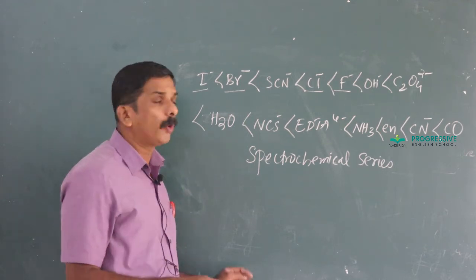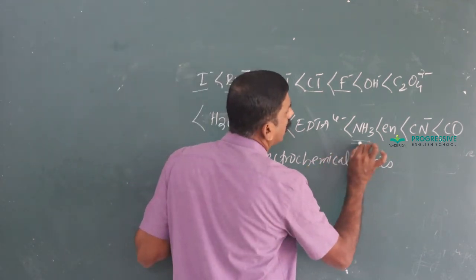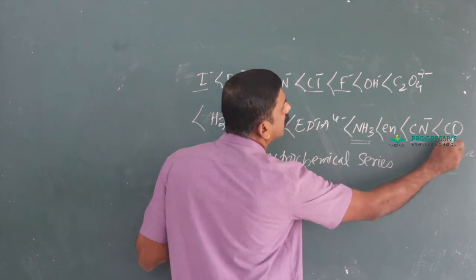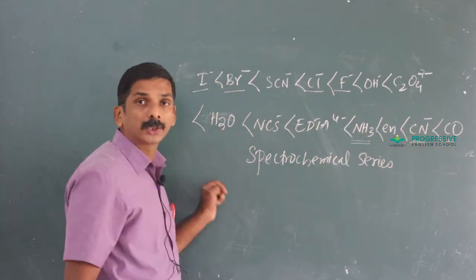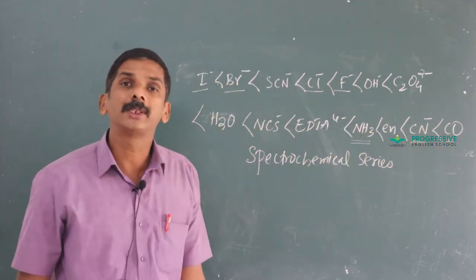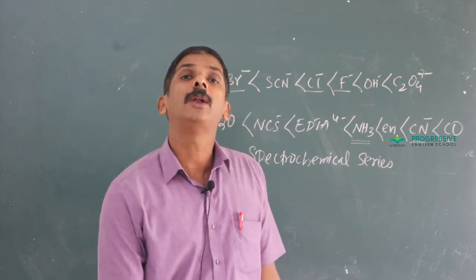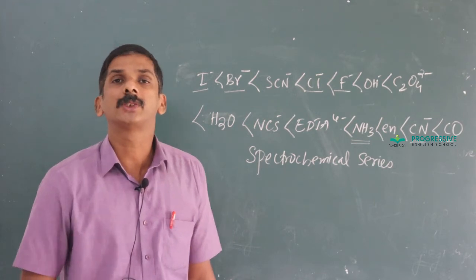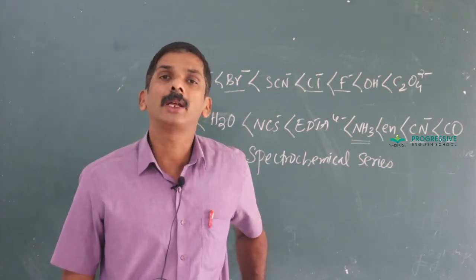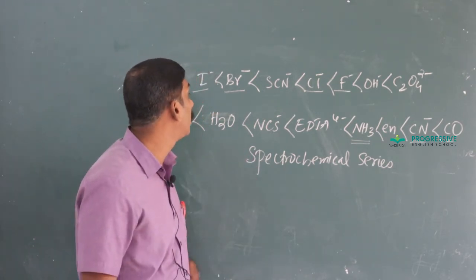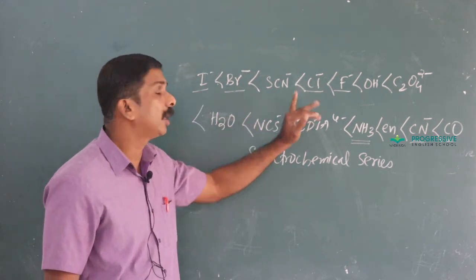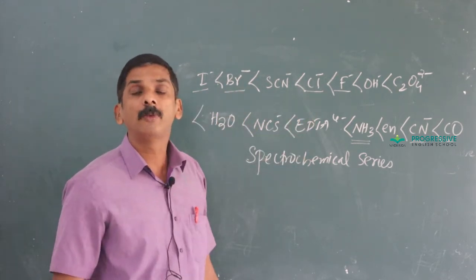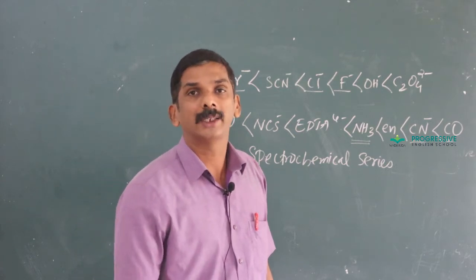That is why in our point we mainly mention NH3, CN minus, CO. They are strong field ligands. In the presence of strong field ligand, unpaired electrons are forced to pair. And in the presence of weak ligand, meaning halides, I minus, Br minus, Cl minus, F minus, etc., unpaired electrons remain as such.